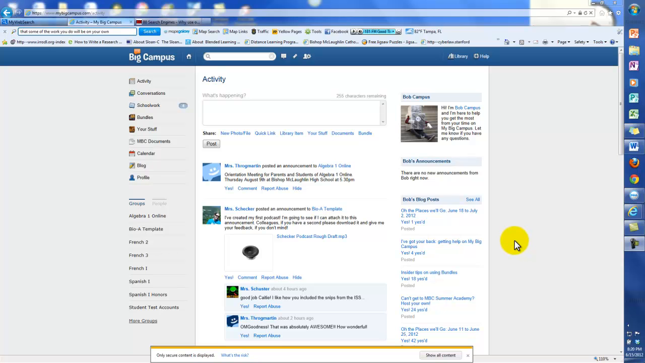Let me show you a little bit about how to first navigate when you first log on to my big campus. It's really pretty easy, and if you're used to Facebook, you can probably see it's pretty similar. When you first log on, you're going to see the activity page, and that looks just like Facebook. Somebody puts their thoughts or a question or anything, and then you can comment on that. That's just like Facebook. So we may or may not use that a little bit, but that's what that is.